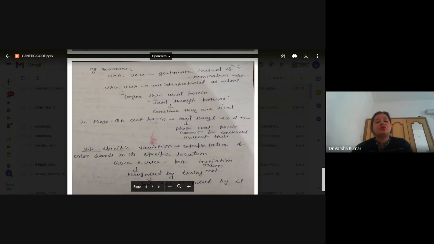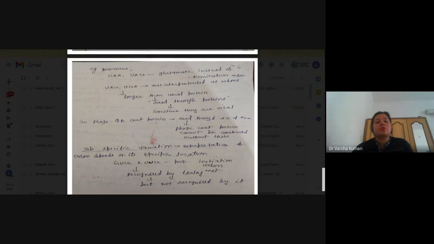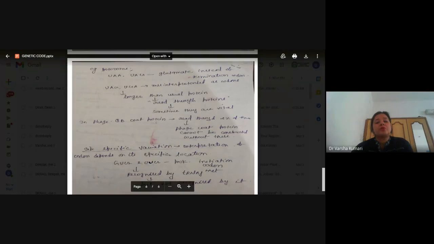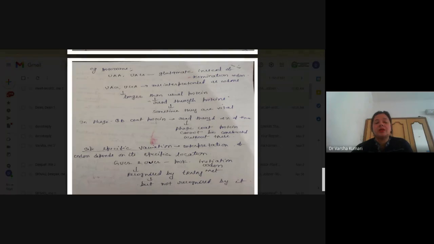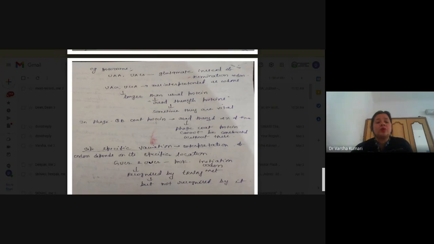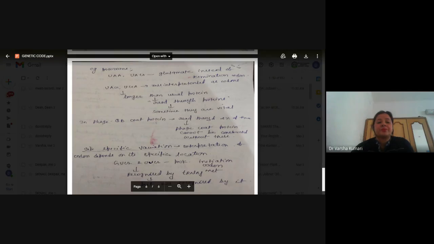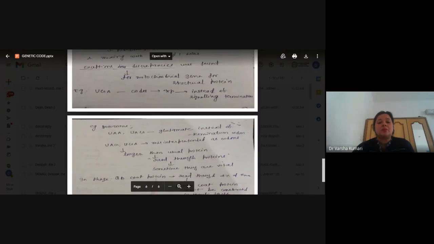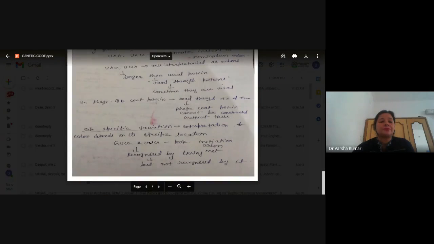One example of a read-through protein is the Qβ coat protein. This is the phage Qβ, where it has been found that 2% of the protein amount will be read-through coat protein. So in case of the phage, the coat will not be formed without this 2% of read-through protein. So these are the different properties of your codons.